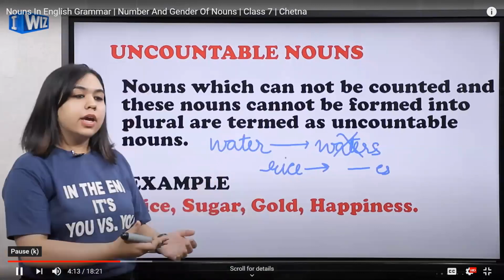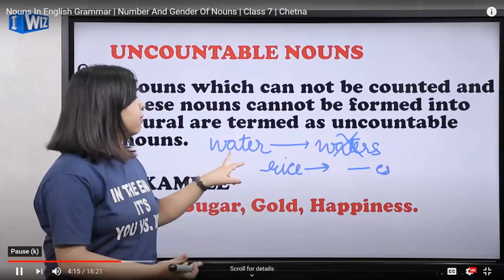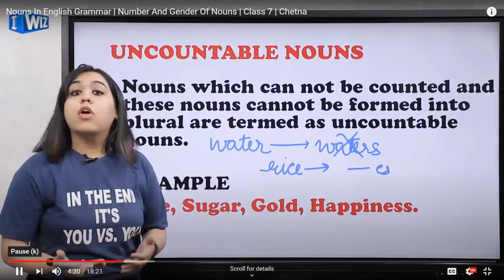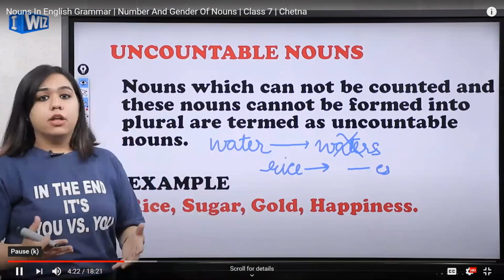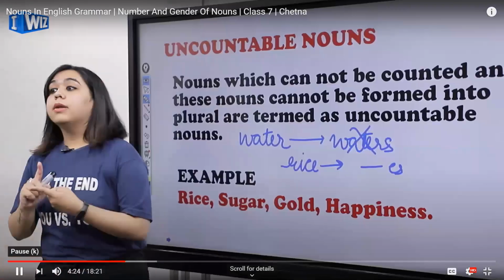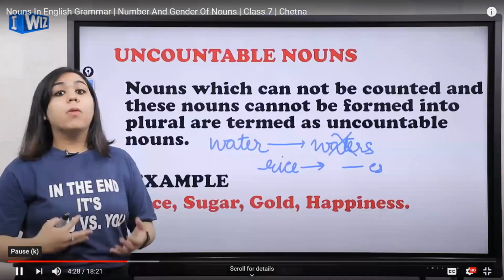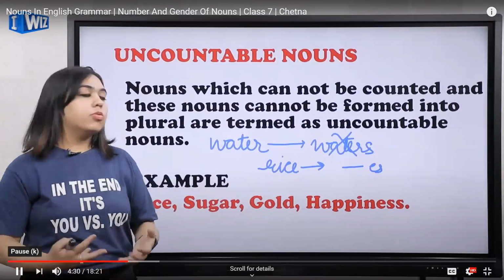Now you will be asking me, ma'am, we can say 1 liter of water, or we can say 500 ml of water. What is that? That is also counting, but I will say no, that's not counting. That is called measuring. You are measuring the quantity of the water.